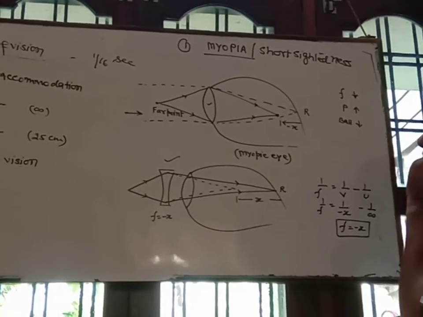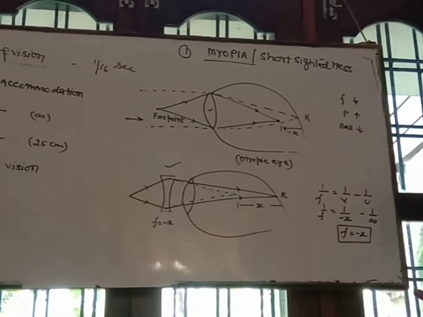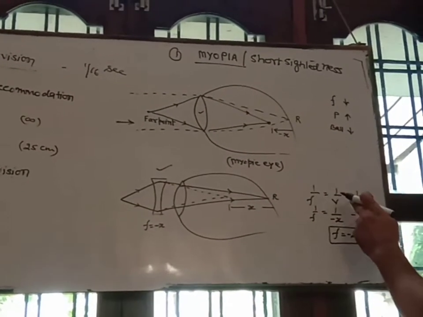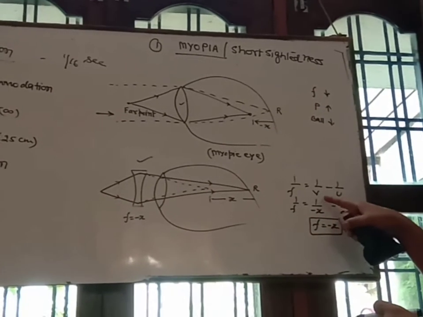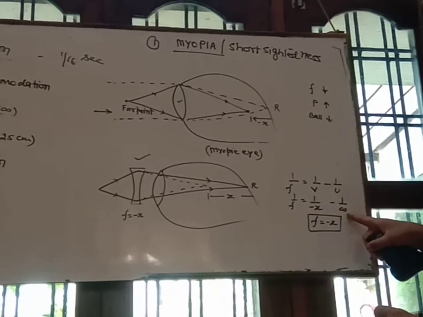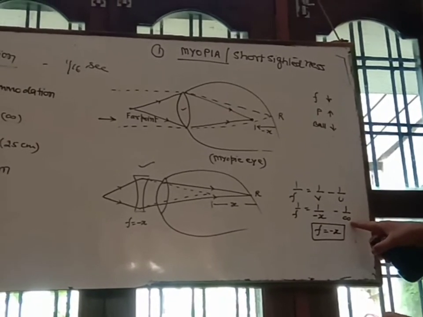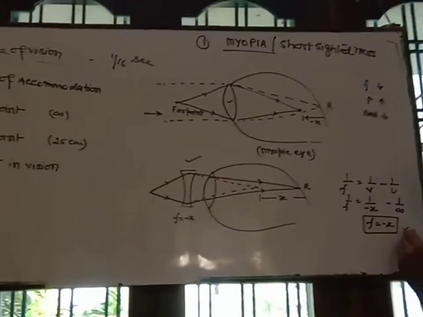So what is the focal length of the lens which is used to correct myopia? See here, by lens formula, 1/f = 1/v - 1/u. So 1/f = 1/(-x), where minus x is the distance of the image and u is the distance of the object, which is infinity here. So when simplified, f = -x.